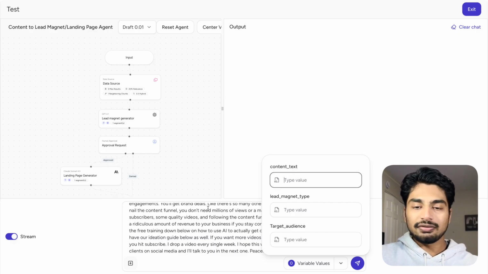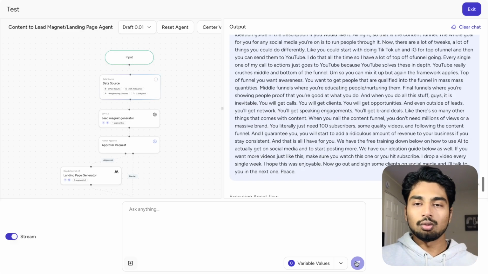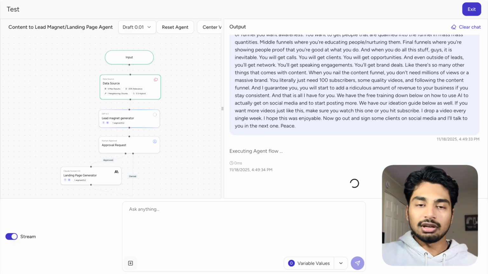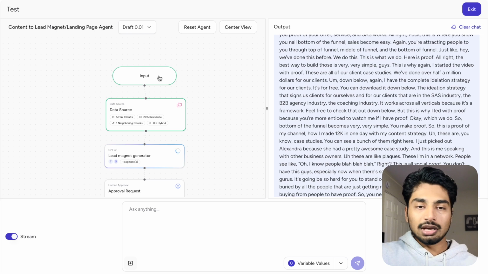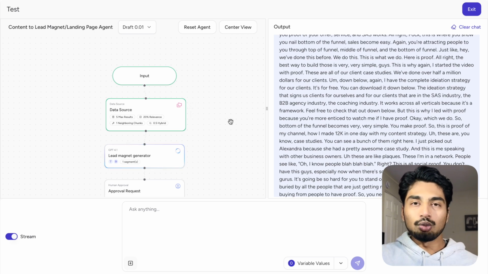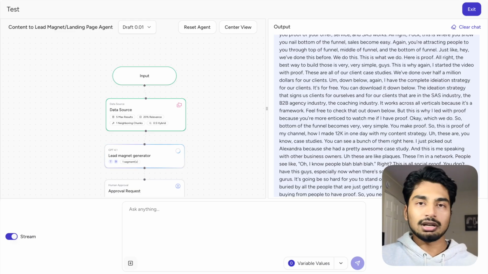the target audience. I'm not going to fill it in here. I'm just going to let the logic sort of work through the system, and it should pick up everything. And on the left here, you can sort of see the execution of the workflow going. So I just gave it the input, the data source. So it's going to run through the data source, which is my website. So it's going to cross-reference stuff about my website. It'll scrape my website. It knows my case studies, my clients, our results, our processes, all of those things.